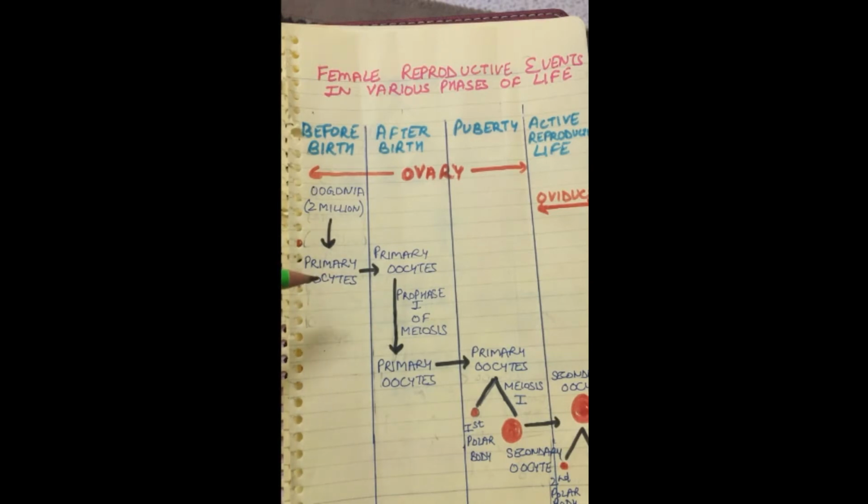Now, after birth, the girl child has primary oocytes in her ovary. No more oogonia are added after childbirth. So, after birth, it is the primary oocyte present in the female ovary.